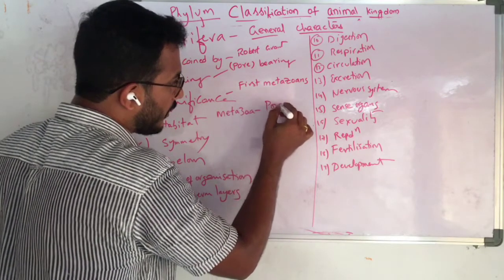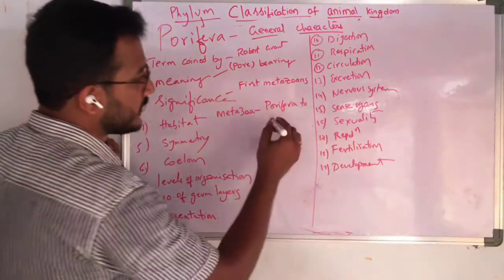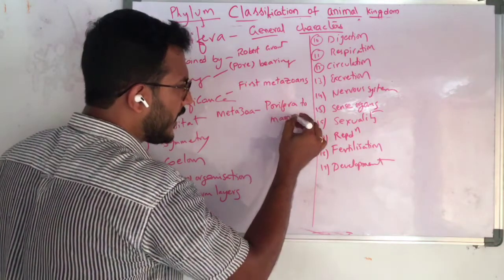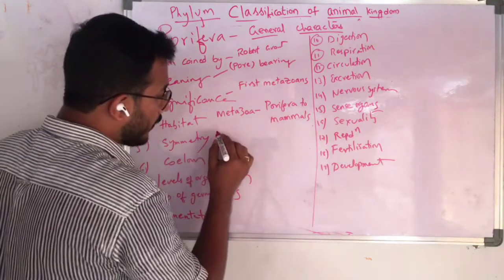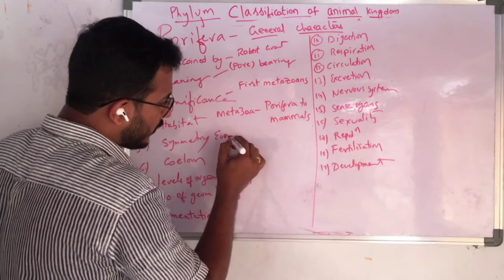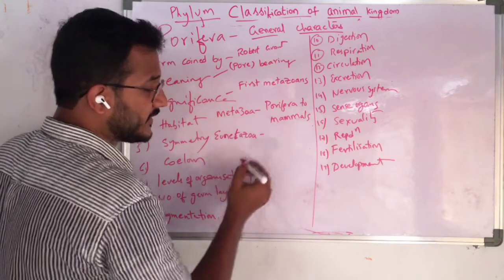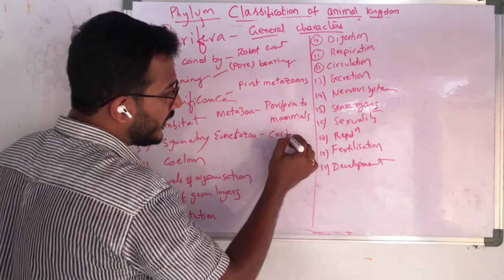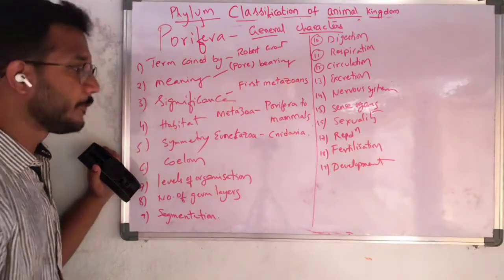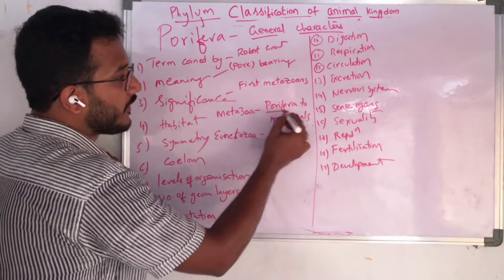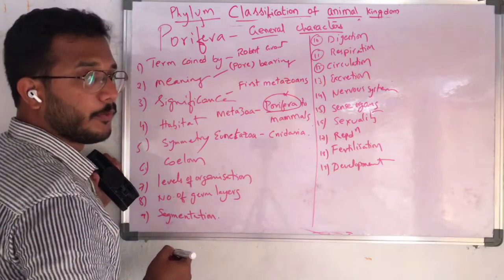Metazoa means porifera, starting from porifera to higher animals like mammals, to the extreme end, that is mammals. And what is the difference between metazoa and eumetazoa? Eumetazoa starts from Cnidaria and ends with the mammals. That means in eumetazoa, porifera is not there. So this is the difference between metazoa and eumetazoa.